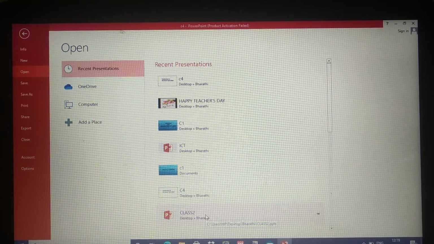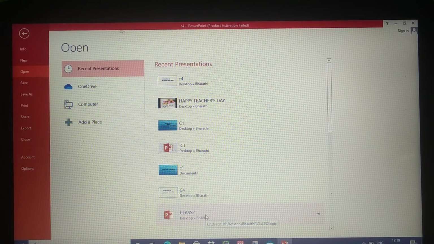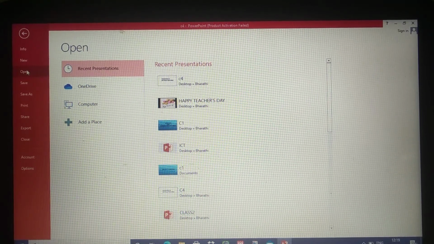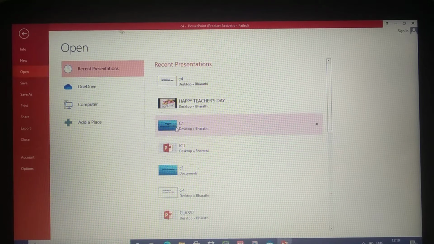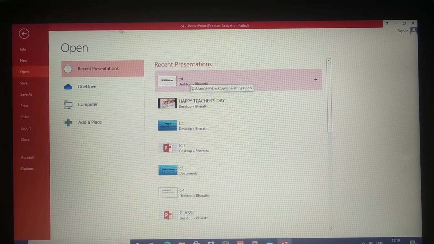So anyway you have learned in Notepad, isn't it? In Notepad what we did, we type and we open it. Once we save, we open. Same here also. So whatever we already did and saved, we can open here by giving that file name. See here, many are there. Recent presentations, I have created many here. When you click on that, that will be opened.